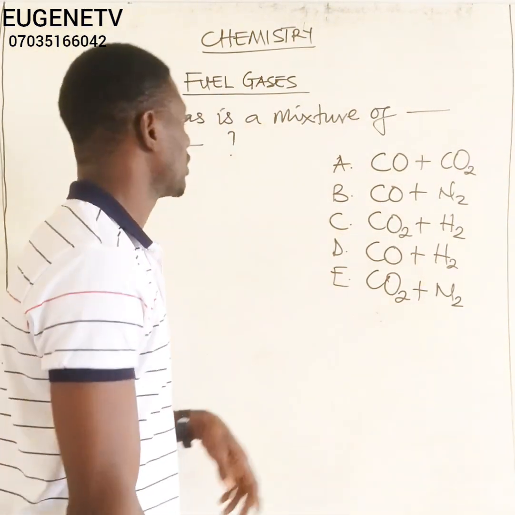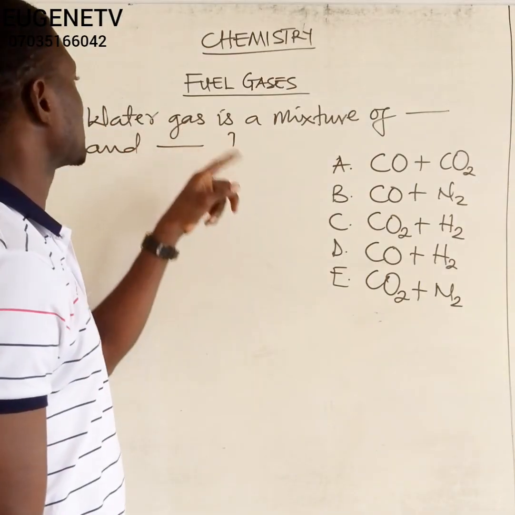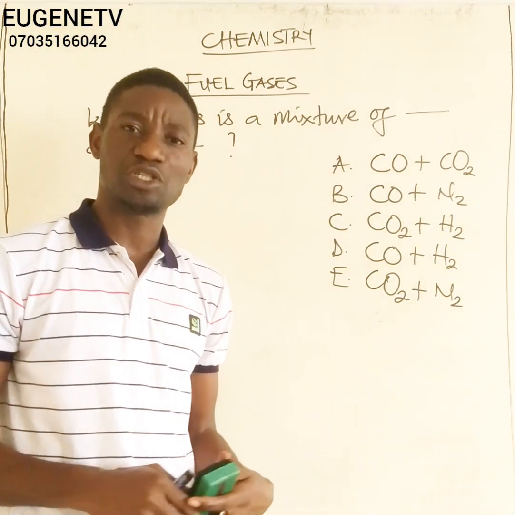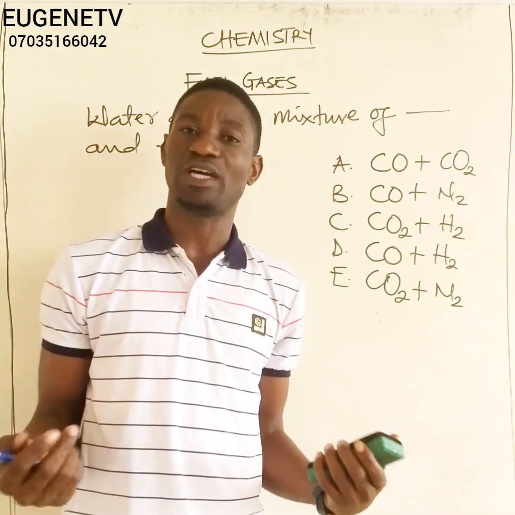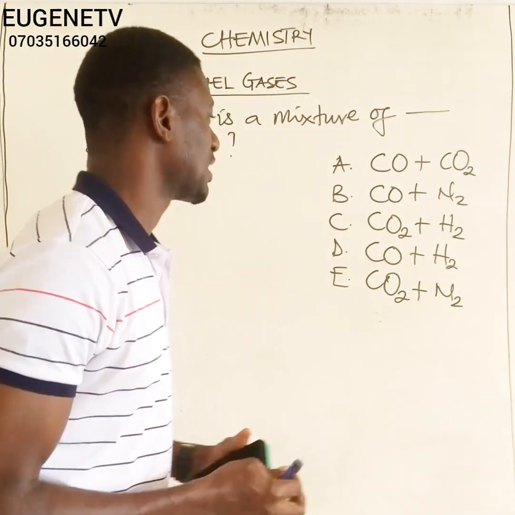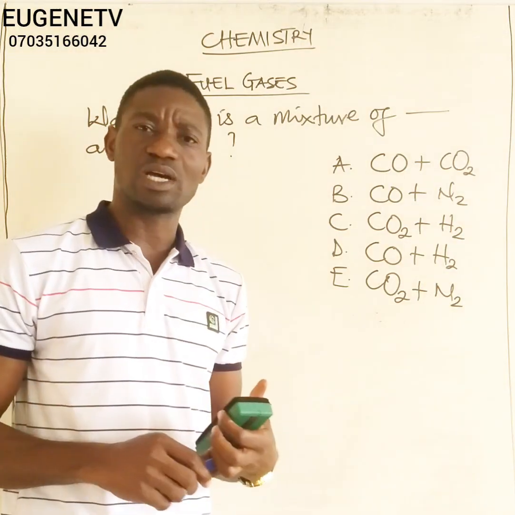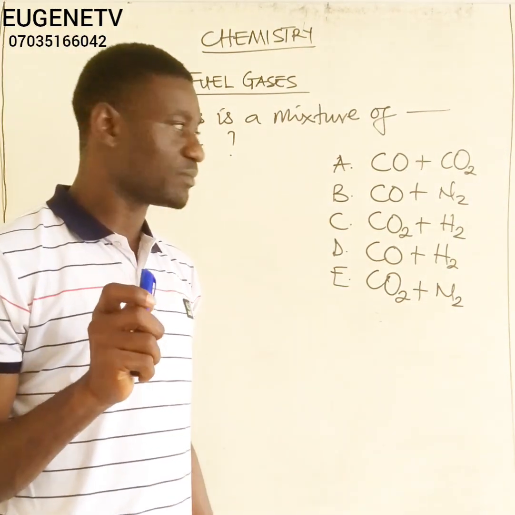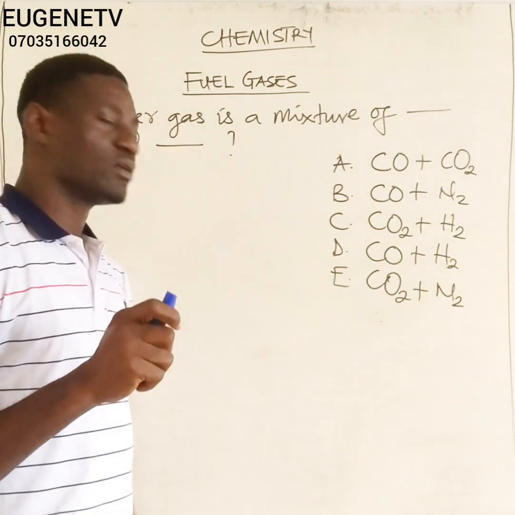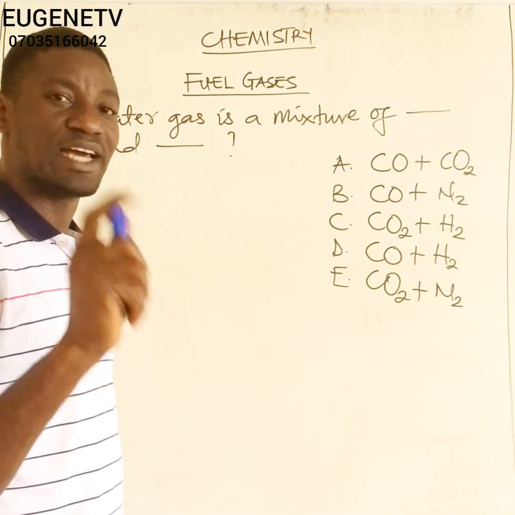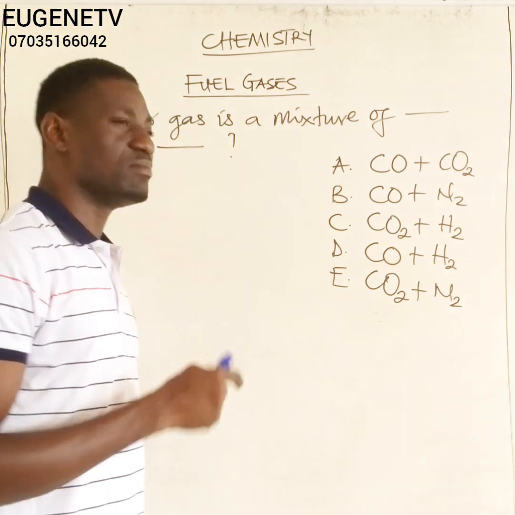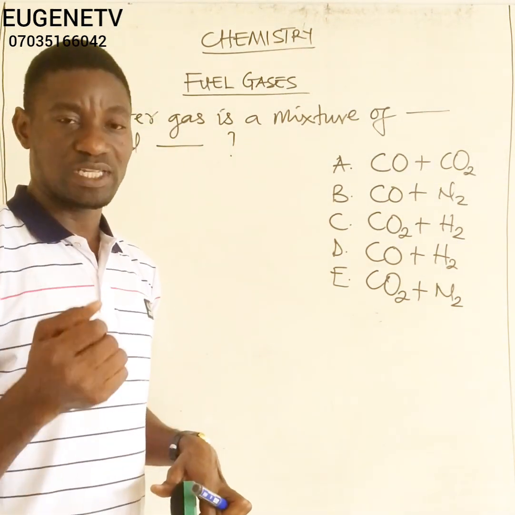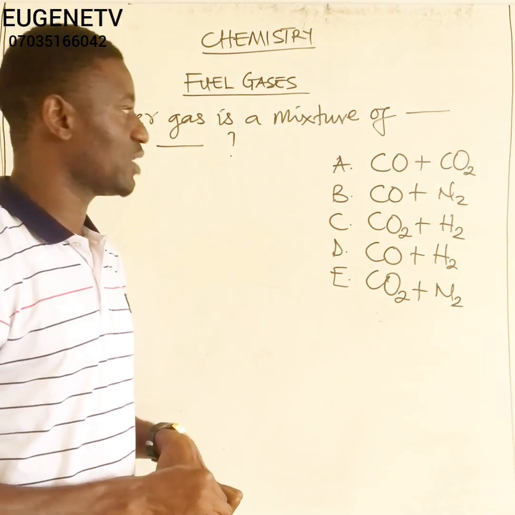Okay, let us take a look at the question here. The question says, water gas is a mixture of dash and dash. So in this case, we are meant to find the components of water gas. First, let us look at what water gas is. Water gas simply means a fuel or gas mixture formed when steam is passed over heated coke at a very high temperature. Water gas is formed when steam is passed over heated coke.